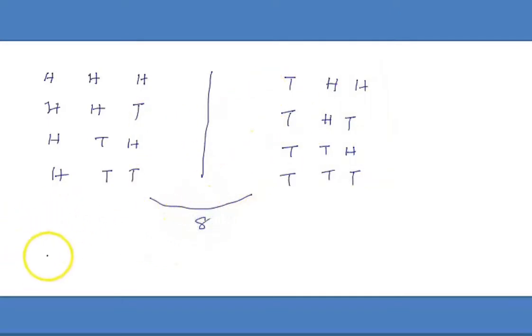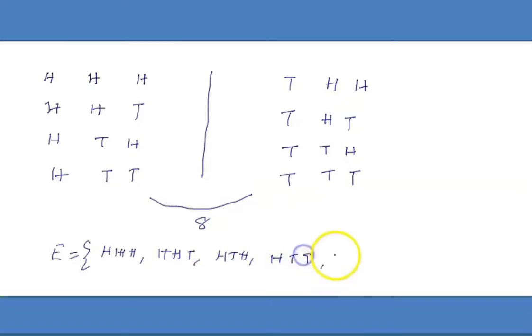These are head head head, head head tail, head tail head, head tail tail, tail head head, tail head tail, tail tail head, and tail tail tail.